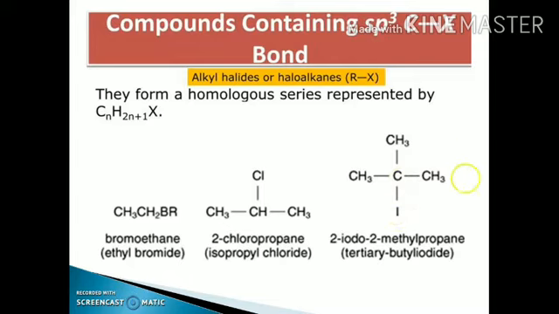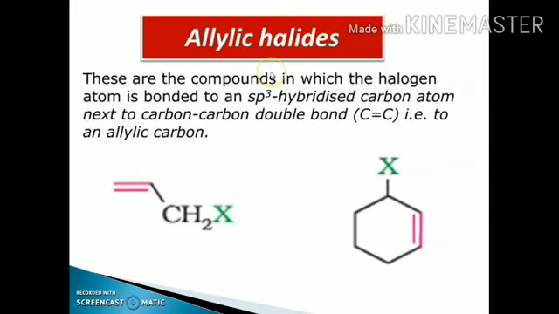Another example is the allyl. First of all, what are the allyl compounds? When the functional group is attached to the carbon next to a carbon-carbon double bond, that carbon is known as the allyl carbon. In this case, again, this carbon has 2 sigma bonds with the hydrogen, 1 sigma bond with the halogen group, and 1 sigma bond with this carbon atom. So again, the hybridization of this carbon is sp3.